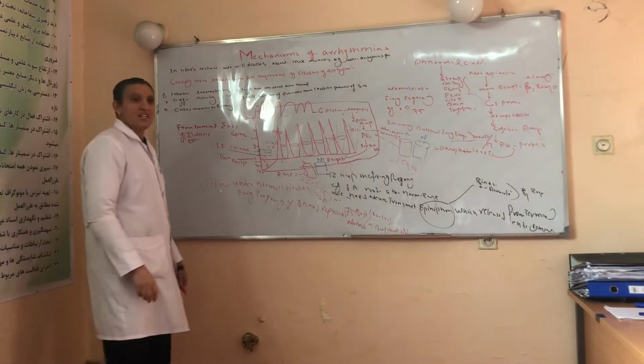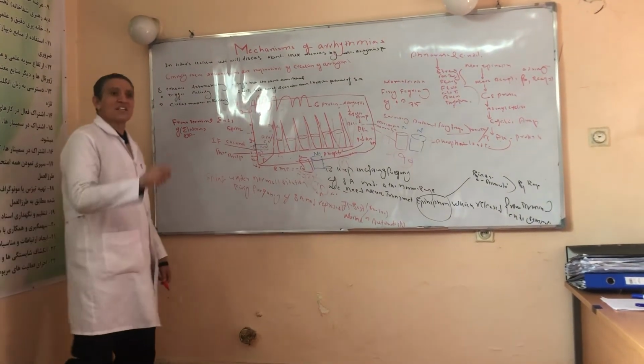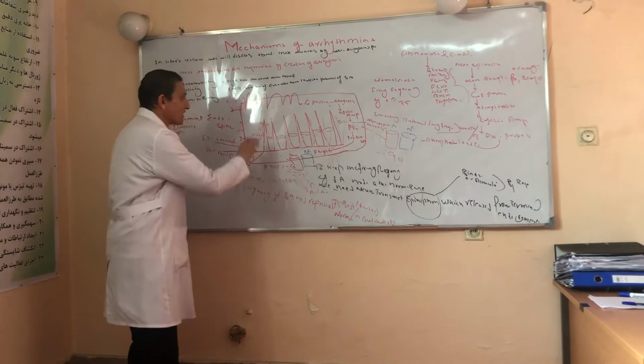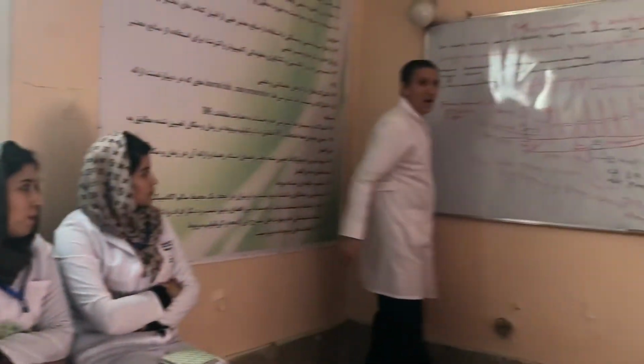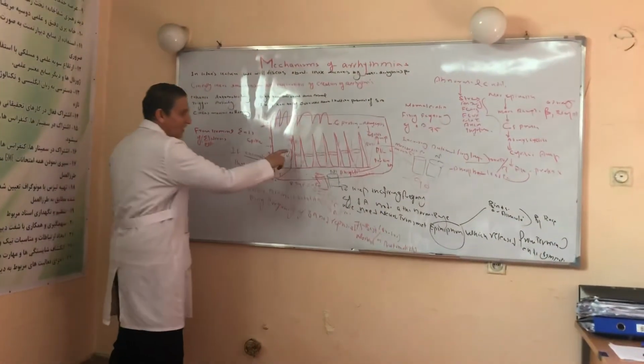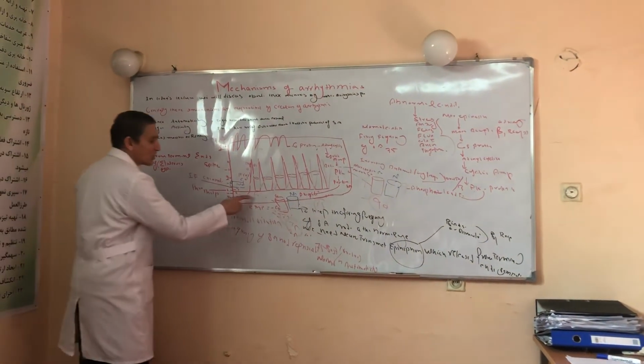What is depolarization? Depolarization is a process during which the cell is losing a negative electrical charge and gaining a positive electrical charge. After the depolarization has started, which channel is open? The rapid delayed rectifier potassium channel, another name for this being the fast potassium channel. More potassium is going from inside the cell to the outside, and the cell comes back to a resting membrane potential of minus 60 millivolts.